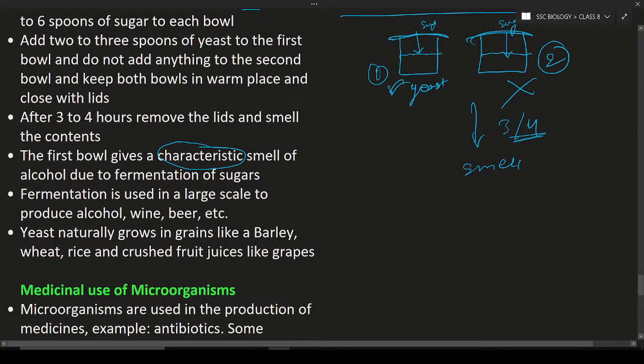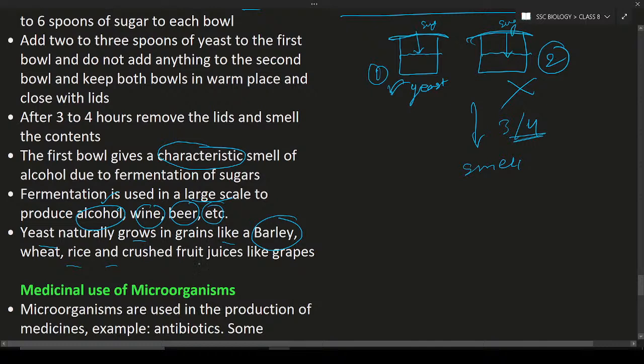This fermentation process is used on a large scale, in the factories, for the production of alcohol, wine, beer, etc. Yeast naturally grows on grains, for example barley, which is a type of grain, and also wheat, rice, and so on. In crushed fruit juices, etc., the yeast is going to grow.